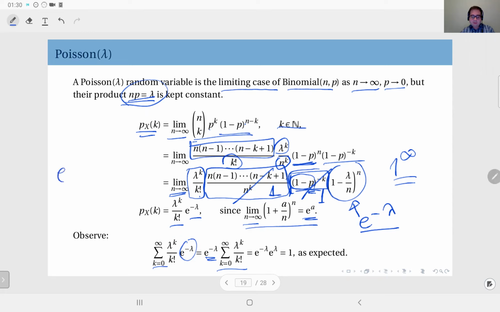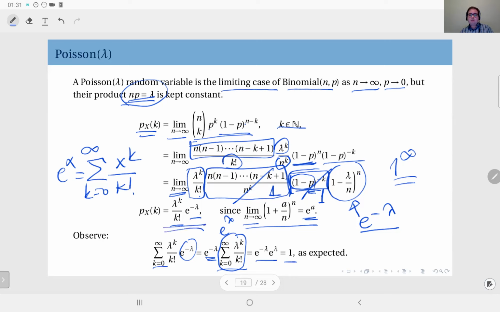Let me just give you this. E to the power x can be written as the sum from k equals 0 to infinity of x to the power k divided by k factorial. This is directly the Taylor series expansion of the exponential function. So what we see here is directly e to the power lambda, because the summation limit goes to infinity. So this is equal to e to the power lambda multiplied by e to the power minus lambda. You get 1 as expected. So the sum of these terms adds up to 1, which means this is a legitimate distribution.